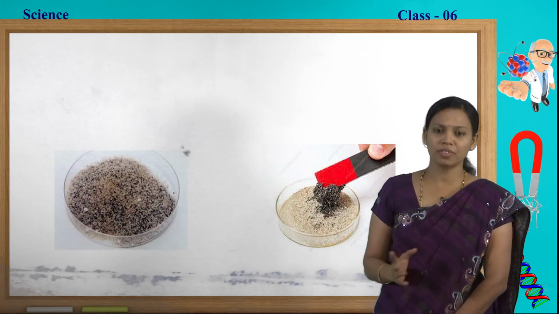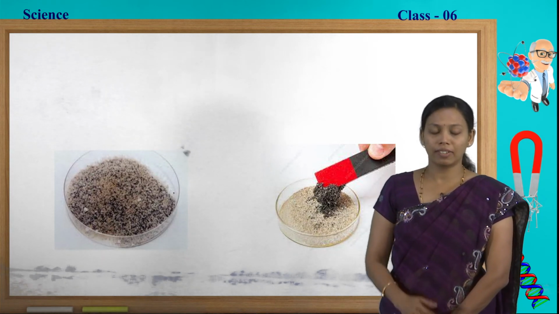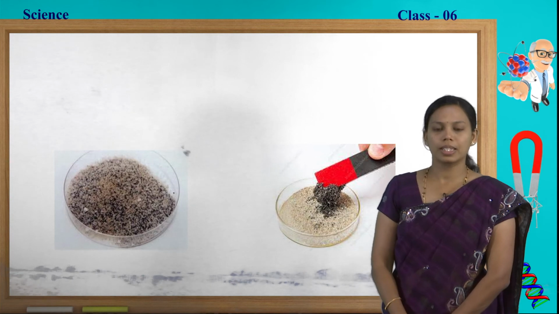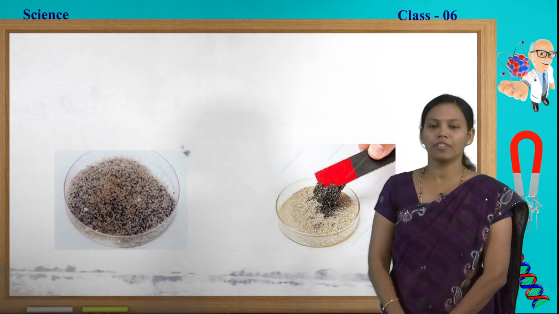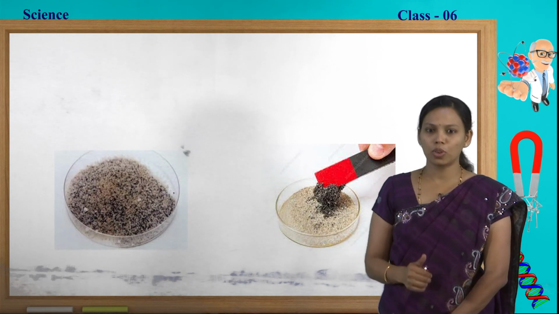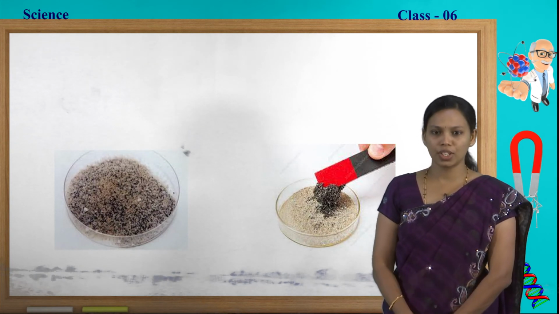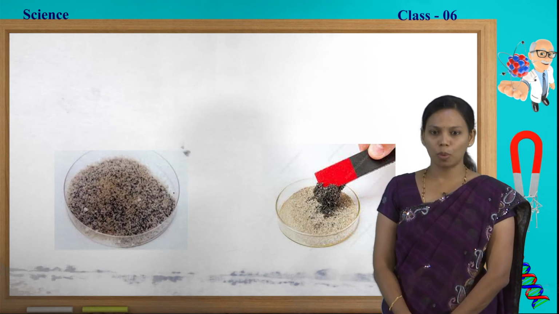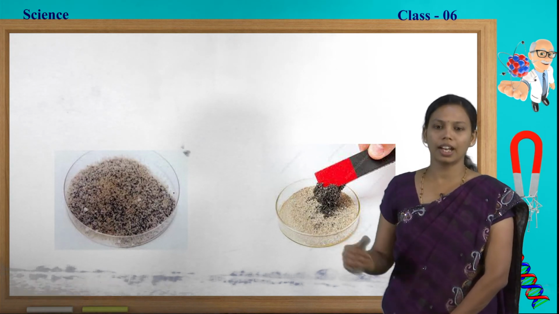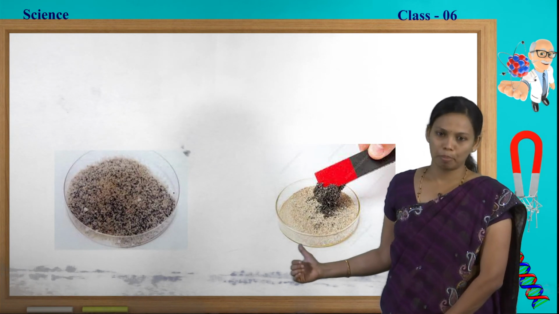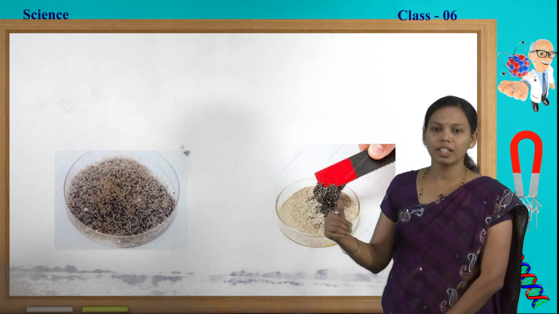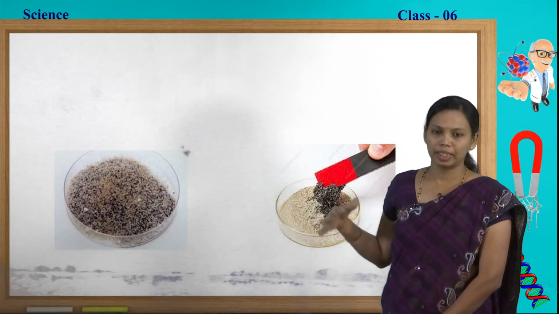And in many cases we can see sieves in our daily life also, we use the sieving method. After that, in today's session, we have learnt first about sedimentation and decantation, after that evaporation and condensation, and now we learnt about the magnetic separation method. These are the different separating methods.